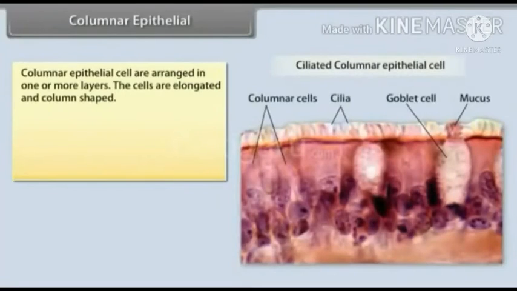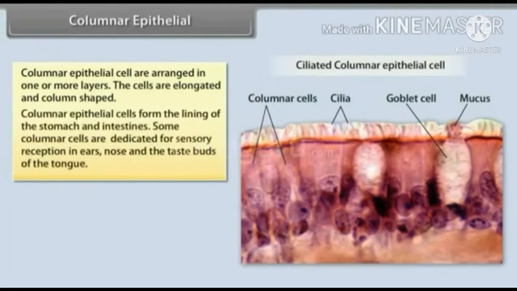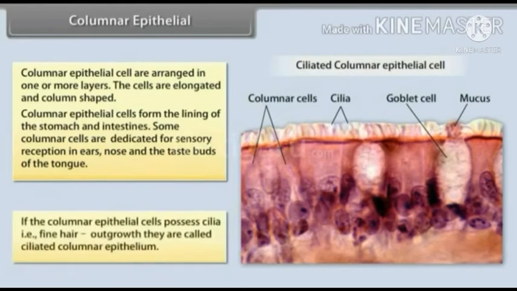Columnar epithelium. Columnar epithelial cells are arranged in one or more layers. The cells are elongated and column-shaped. Columnar epithelial cells form the lining of the stomach and intestines. Some columnar cells are dedicated to sensory reception in the ears, nose, and the taste buds of the tongue.